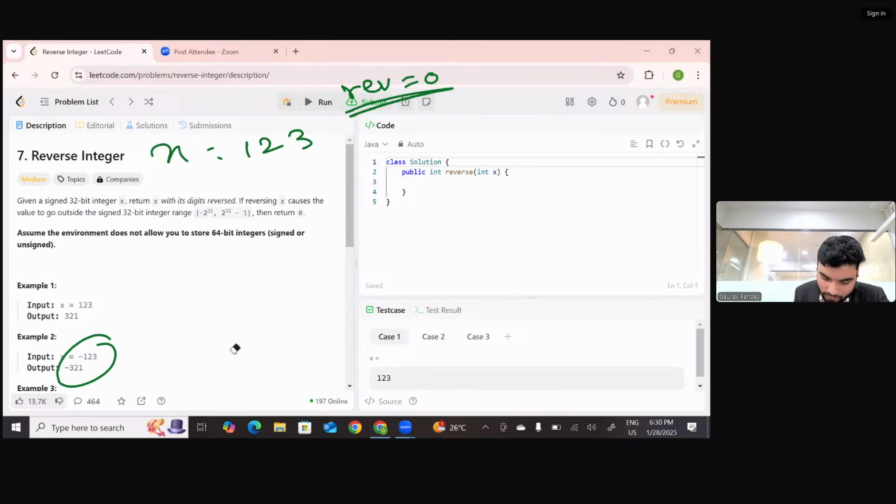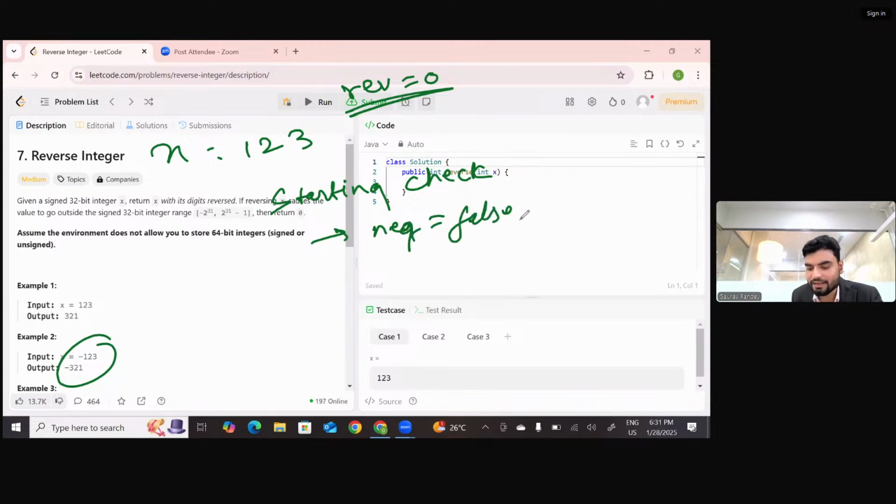So if the number is negative, I can have a variable, let's say negative. At starting, I can set it as false. But if I get x less than 0, then at that time I can set this negative variable to true. Yes or no? Now, with this concept, we will be able to track whether the number is positive or negative.